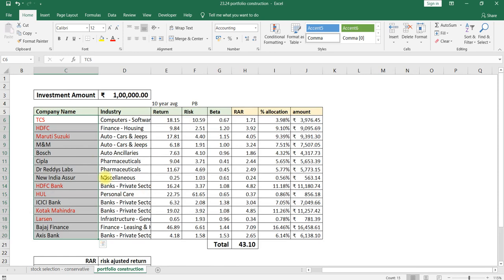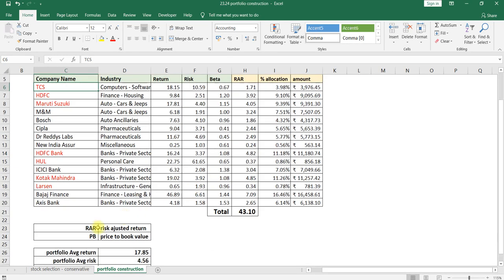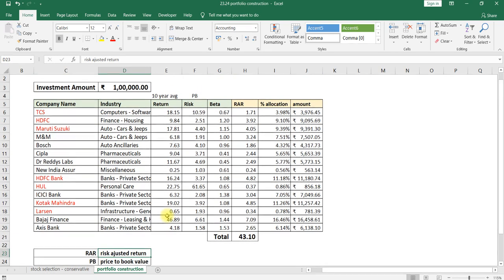Then I can't invest equally among all 15 stocks, and I can't invest all 1 lakh rupees in one single stock either, because each has its own return as well as risk involvement. For that reason we will be analyzing the risk adjusted return, RAR. How do we analyze that?